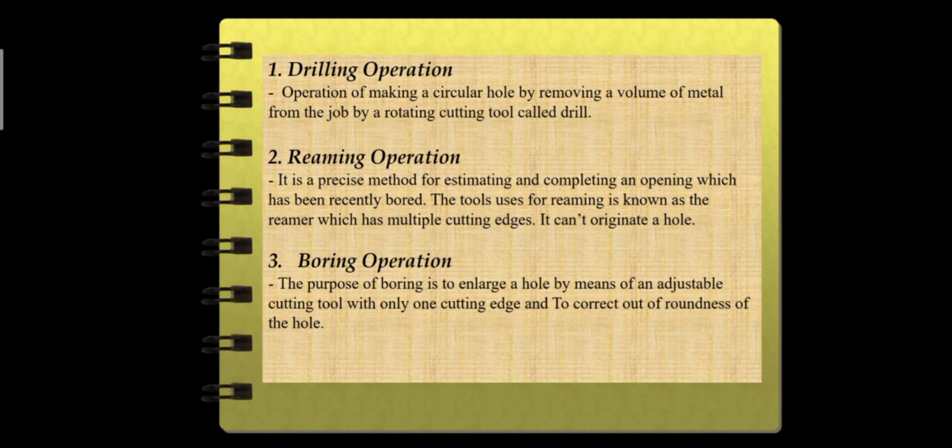Drilling operation. Operation of making a circular hole by removing a volume of metal from the job by a rotating cutting tool called drill. Reaming operation. It is a precise method for sizing and completing an opening which has been recently bored. The tool used for reaming is known as the reamer, which has multiple cutting edges. It can't originate a hole.